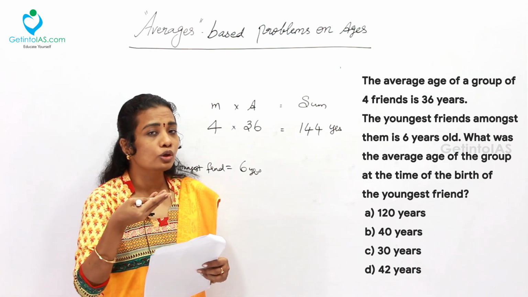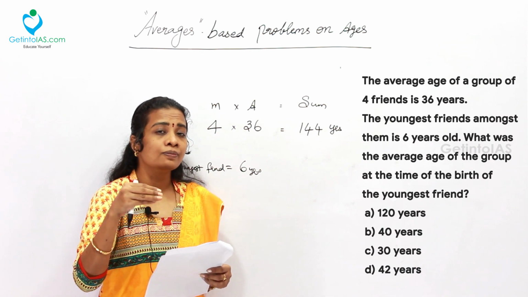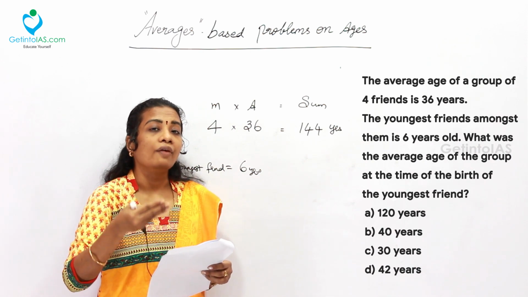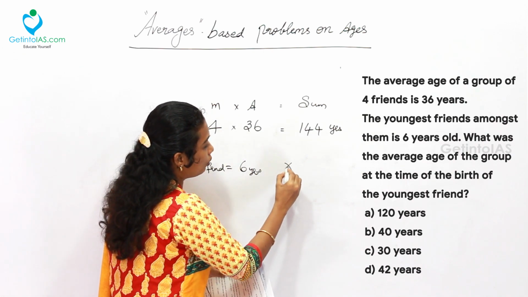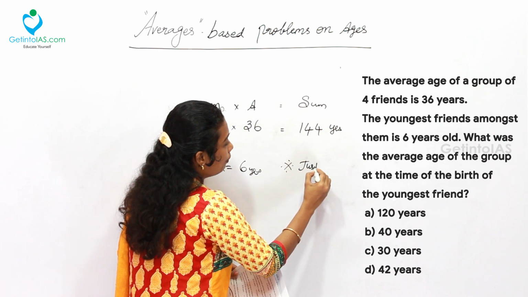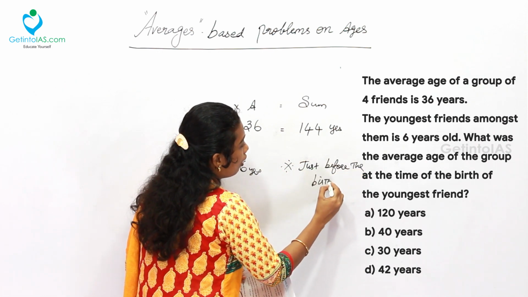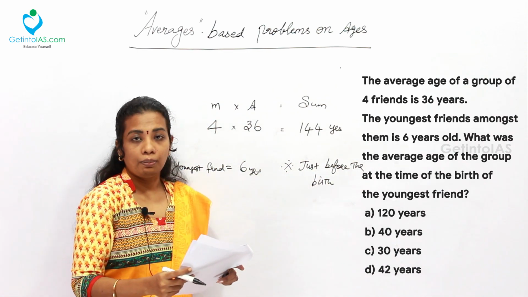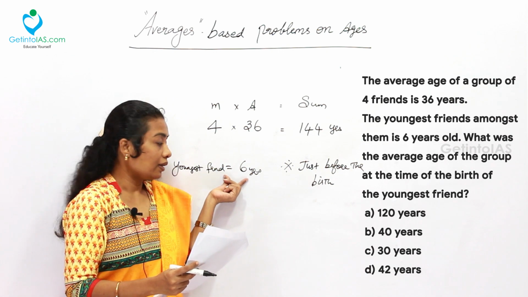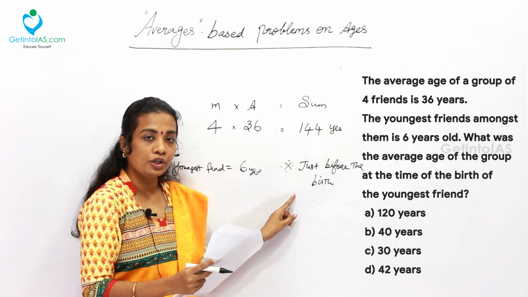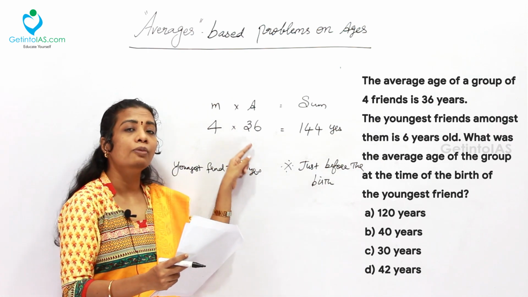We should always take it just before the birth of the newborn baby. At the time of the birth, he will have 0 years. So, always consider just before the birth of the newborn baby. How many members will be there?